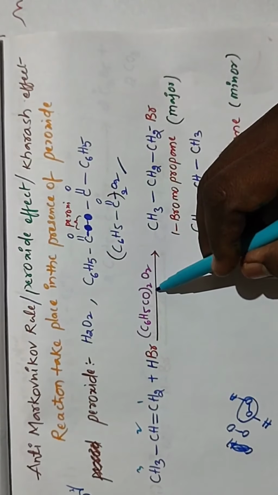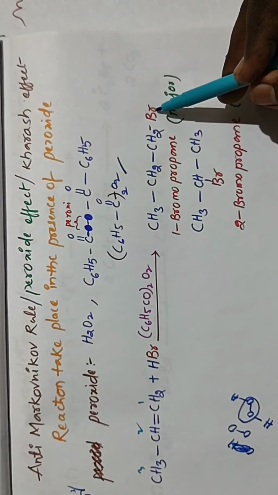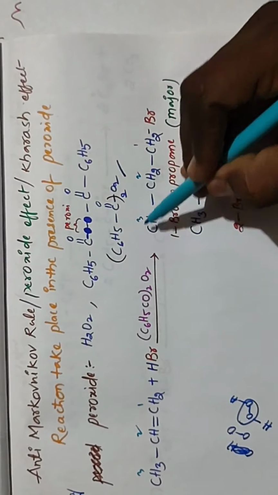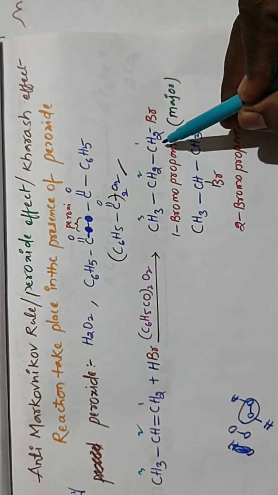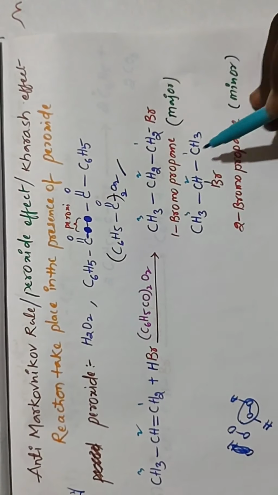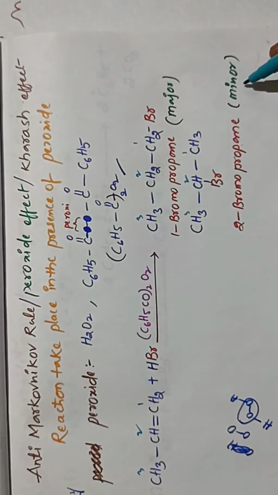We get the product CH3 CH2 CH2Br, 1 bromo propane, and 2 bromo propane. So 1 bromo propane is the major product, and 2 bromo propane is the minor.